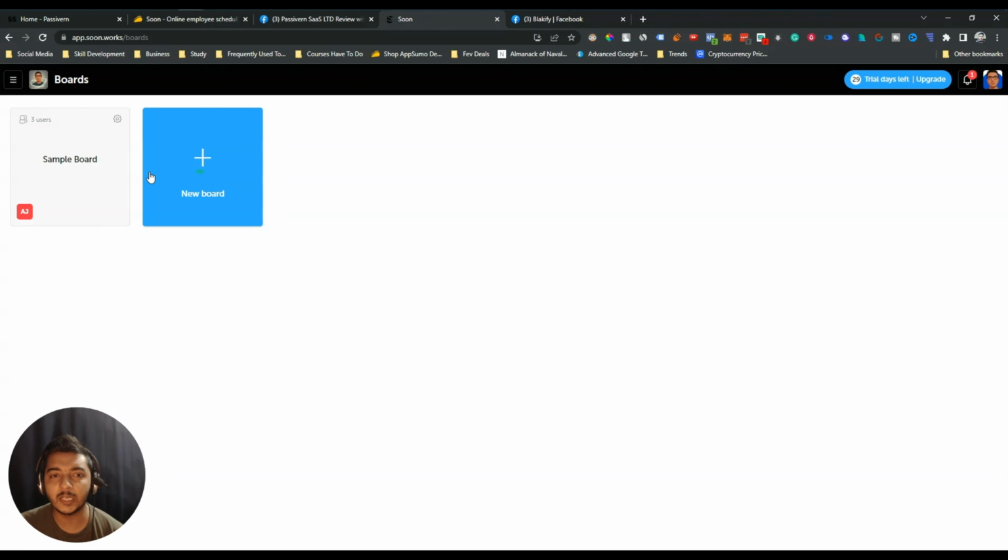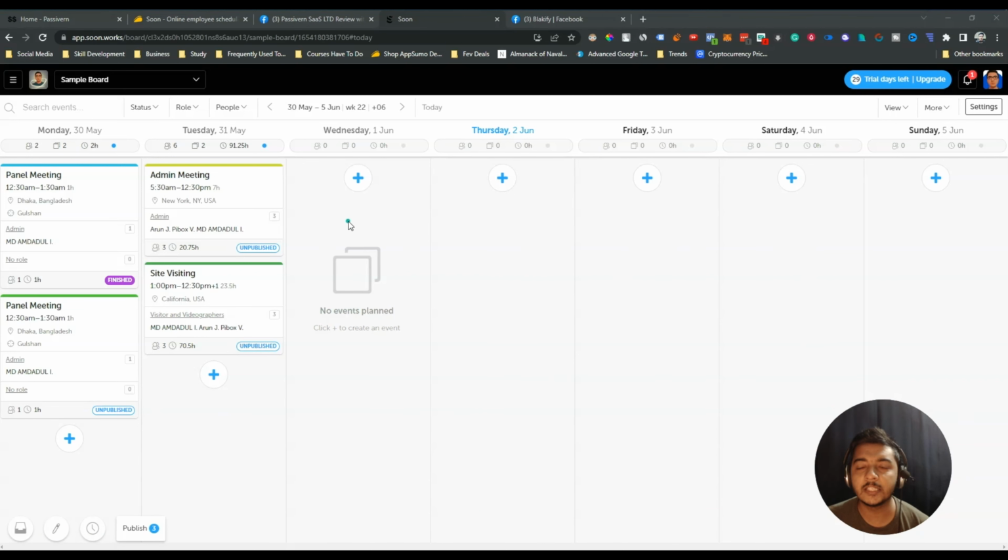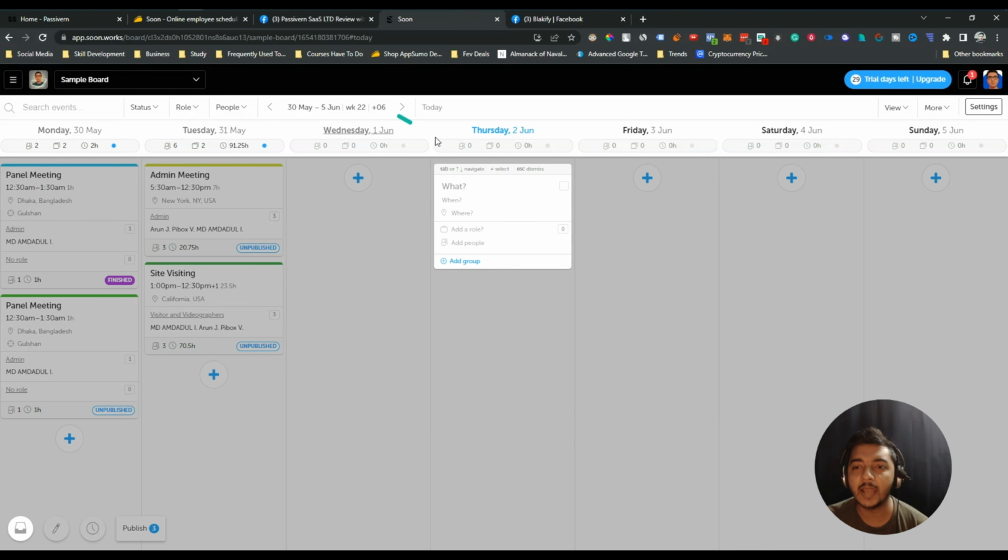So if I click here, see, here are the things, and it's a very straightforward tool, guys. This tool is doing what it's saying to do basically. Here you can add all the scheduling. See, just click here on this plus icon, and then here select or give the title, what is the occasion. Let's say the task is writing review,